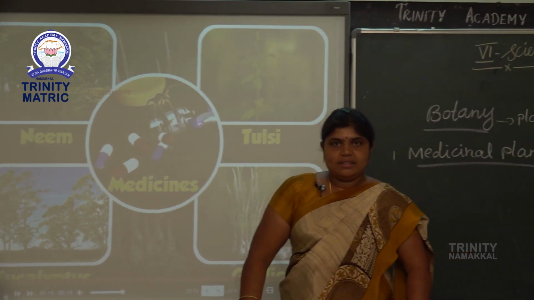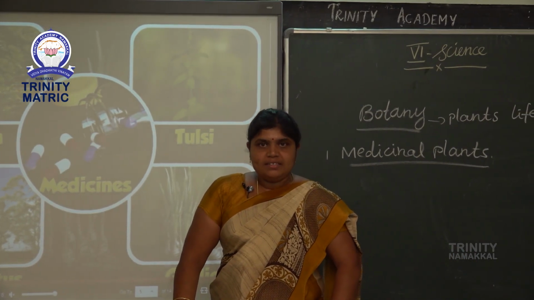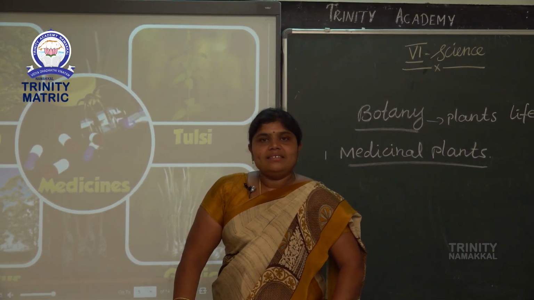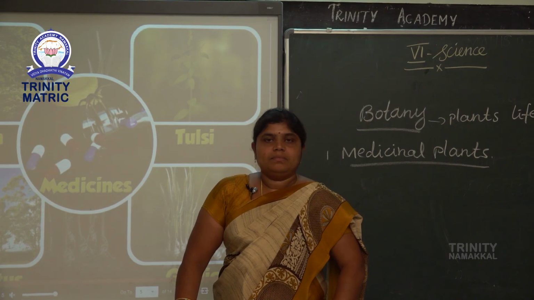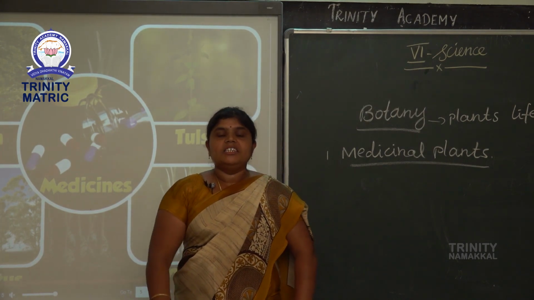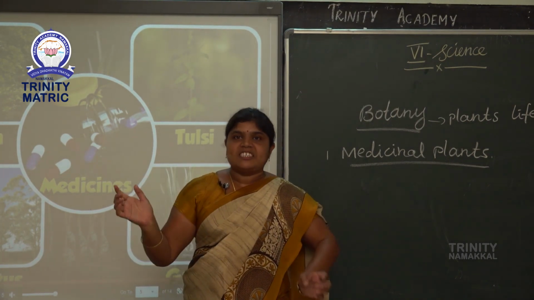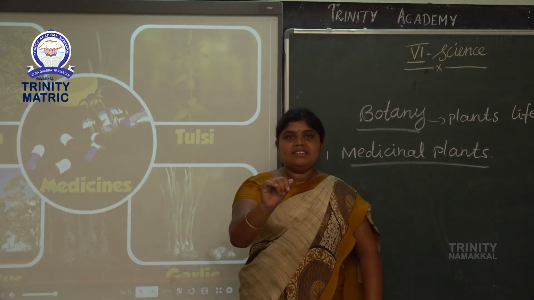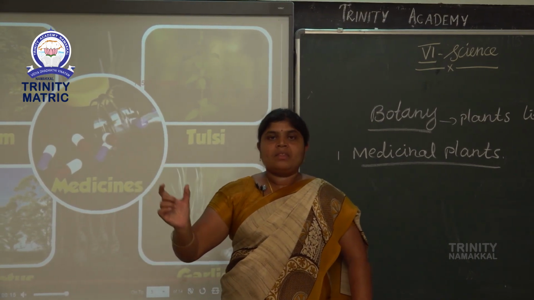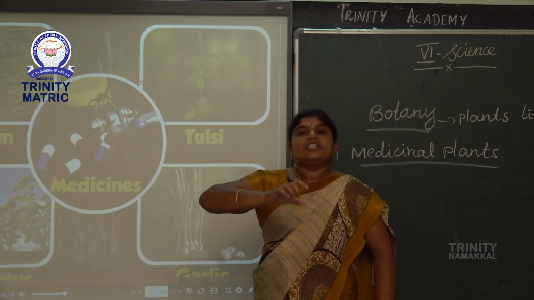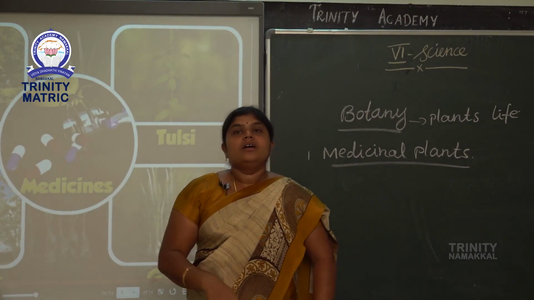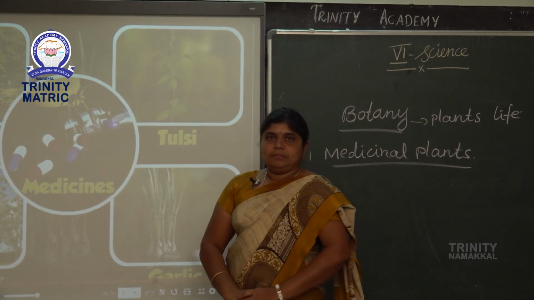Dear students, next topic is the plant system. Plants are divided into two systems. First one is the root system. Second one is the shoot system. First, the root system.